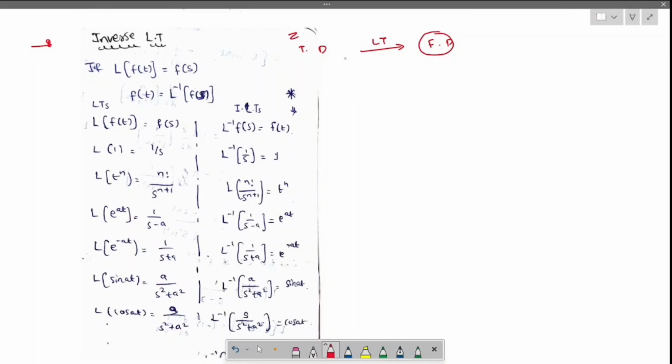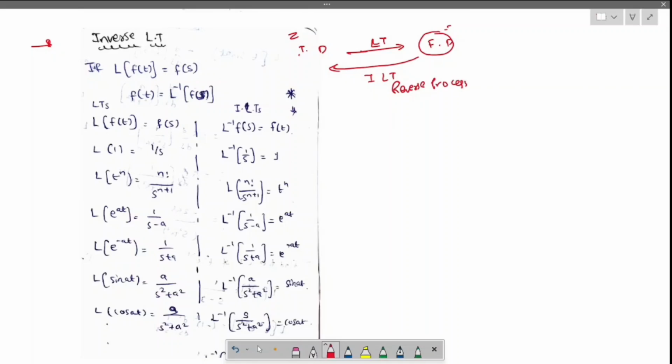People will understand things in the time domain. So we transfer to the frequency domain, calculate, and return back to the time domain. So the Laplace transform goes from here to here. Then from frequency domain to time domain, we require the inverse Laplace transform, nothing but the reverse process. Okay.